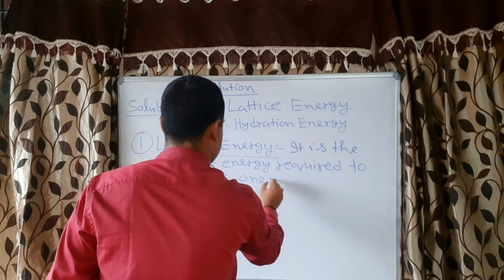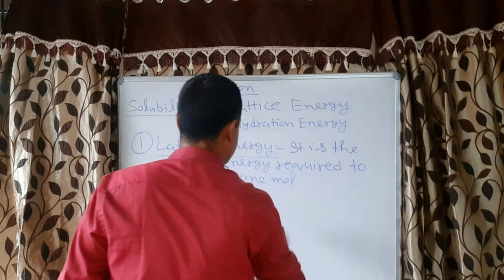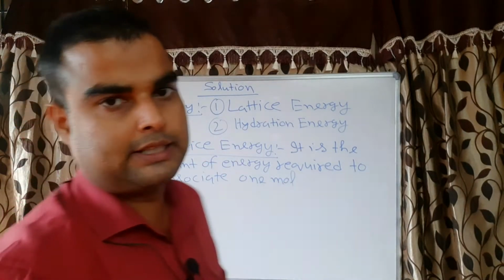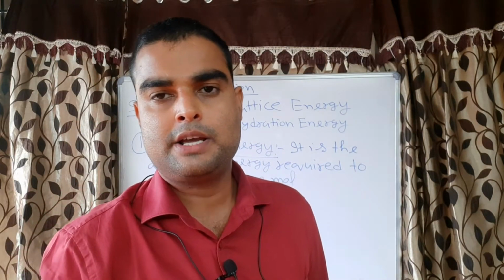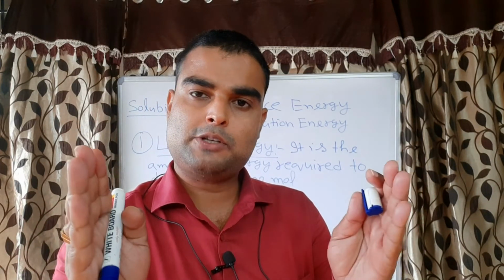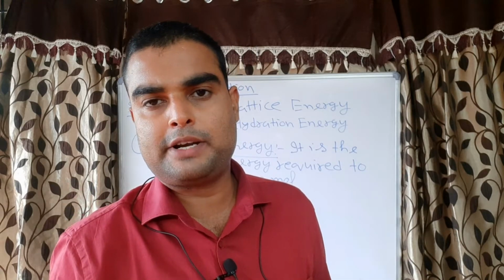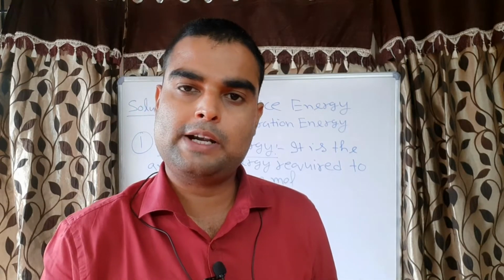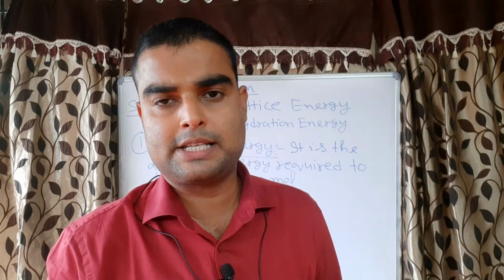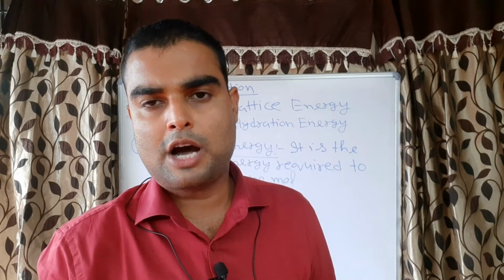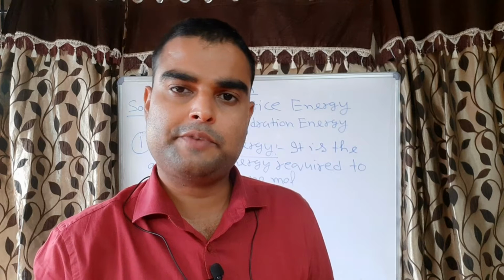One mole, because we have to define how much is the quantity, then only we can define the lattice energy. If we take that much of ionic crystal, that much of means there is no definite quantity, then how will we define the lattice energy? So, it is necessary to define how much ionic crystal we are taking.